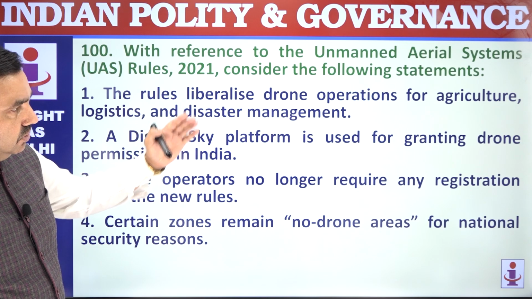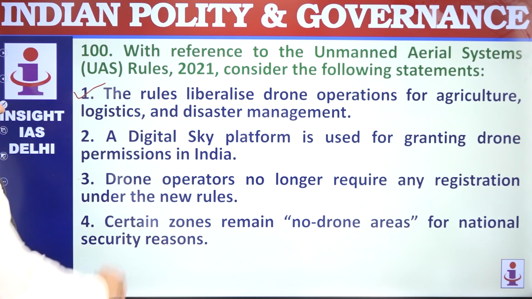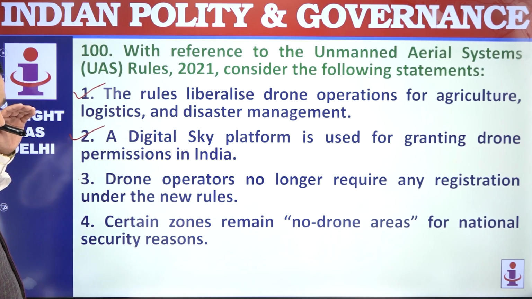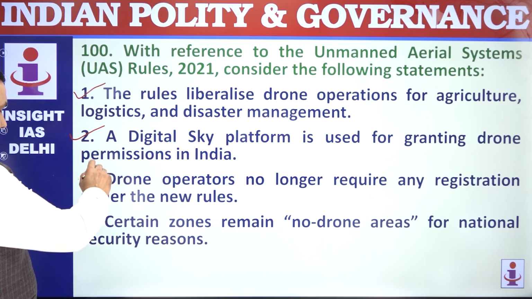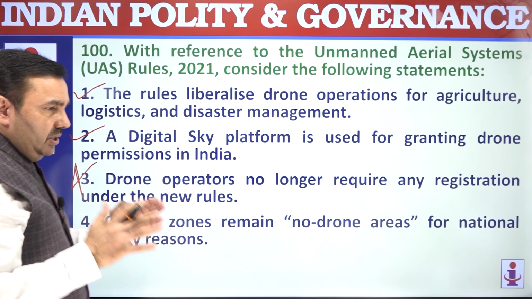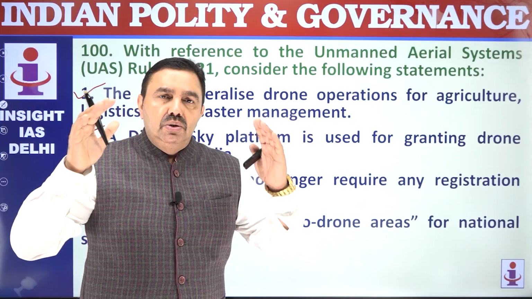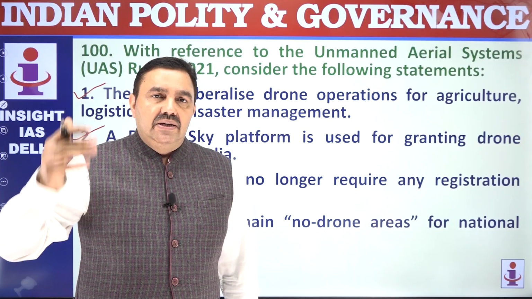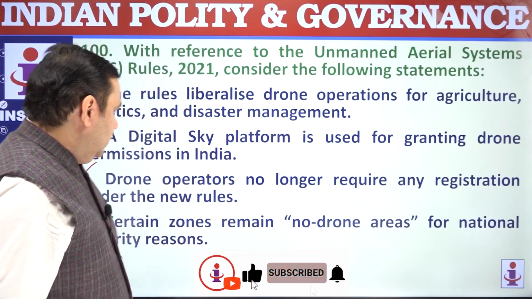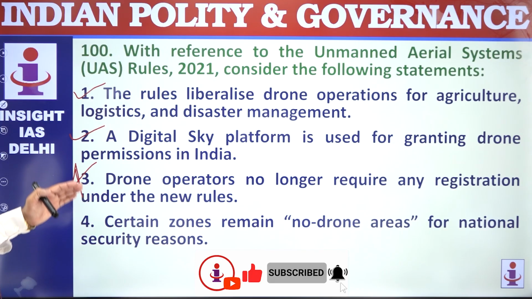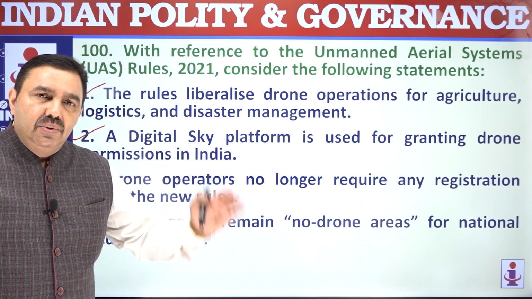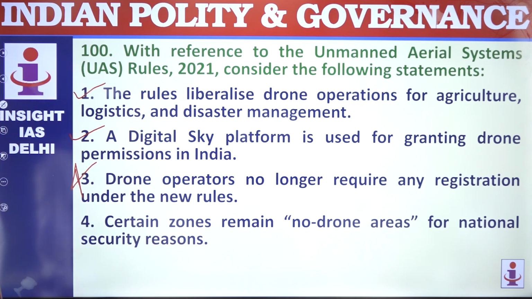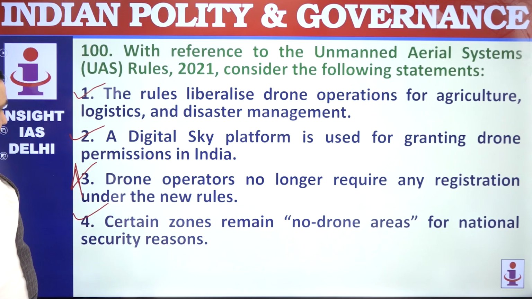So last question here in this test paper, 100, unmanned aerial vehicle systems rules. The rules liberalize drone operations. That's correct. A digital sky platform is being used to grant license. That's correct. And drone operations no longer require registration. They are required for registration because many of the rural areas, even the urban areas nowadays, are facing drone threat in the night. The unruly elements of local villages fly drones into the houses of people, take photographs, and they are being used even by dacoits to commit theft. Certain zones remain no drone areas for national security. That's correct. 1 to 4.